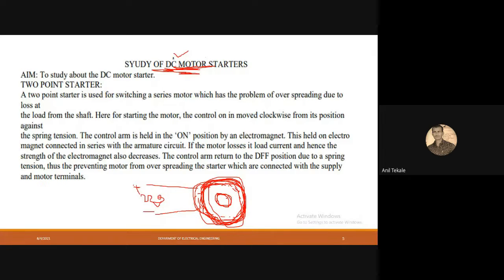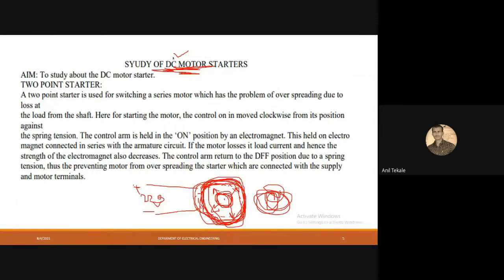So due to the magnetism of this rotating field, the rotor will also try to interact with this magnetic field. Once the rotor interacts with the magnetic field, our rotor will start to rotate. So that is the working principle.